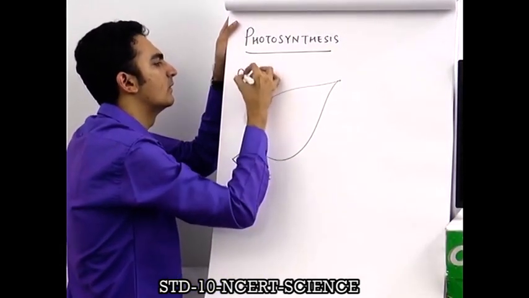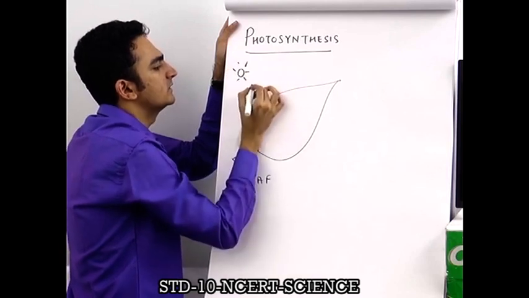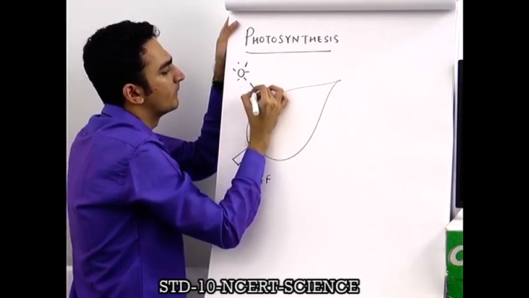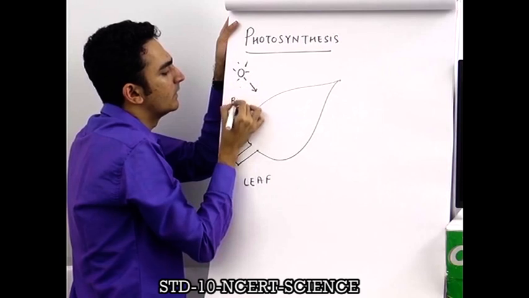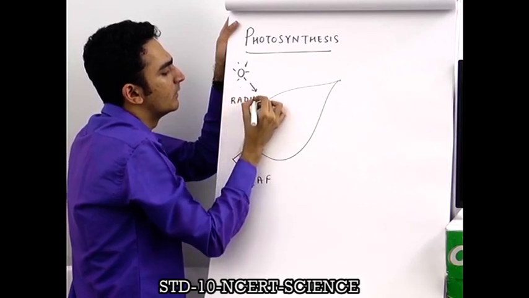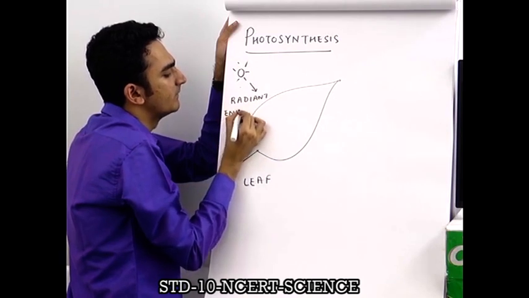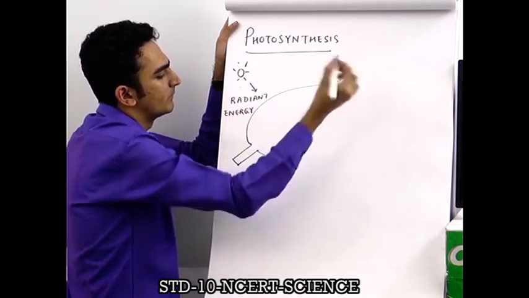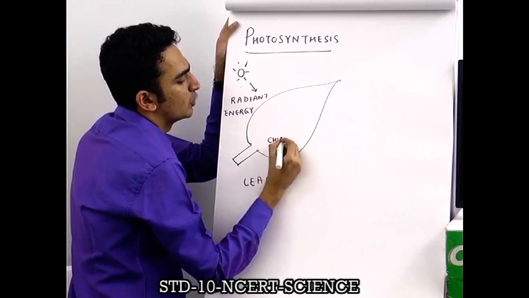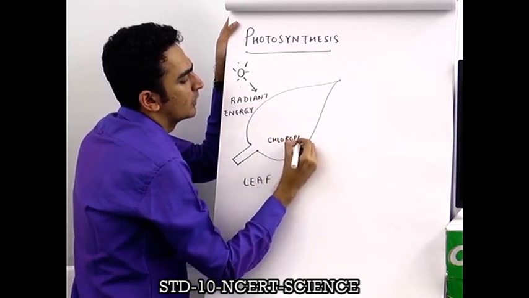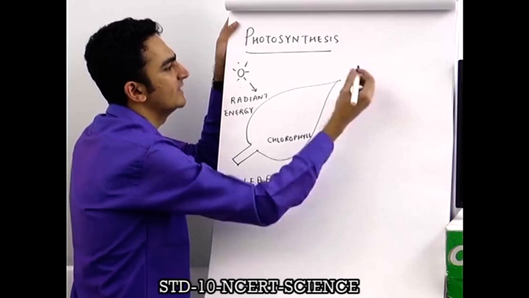Leaf, sun giving out the radiant energy, chlorophyll is always inside.